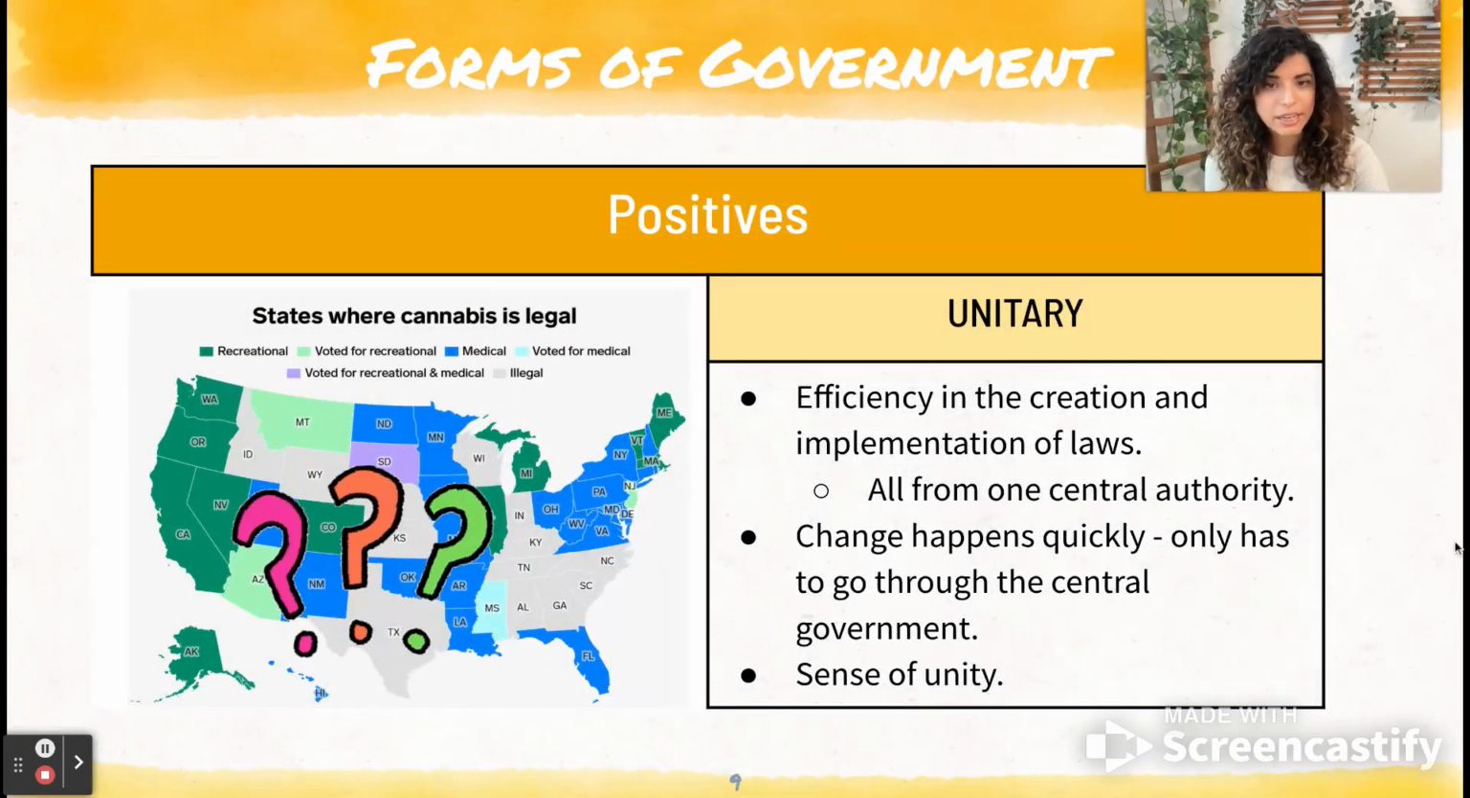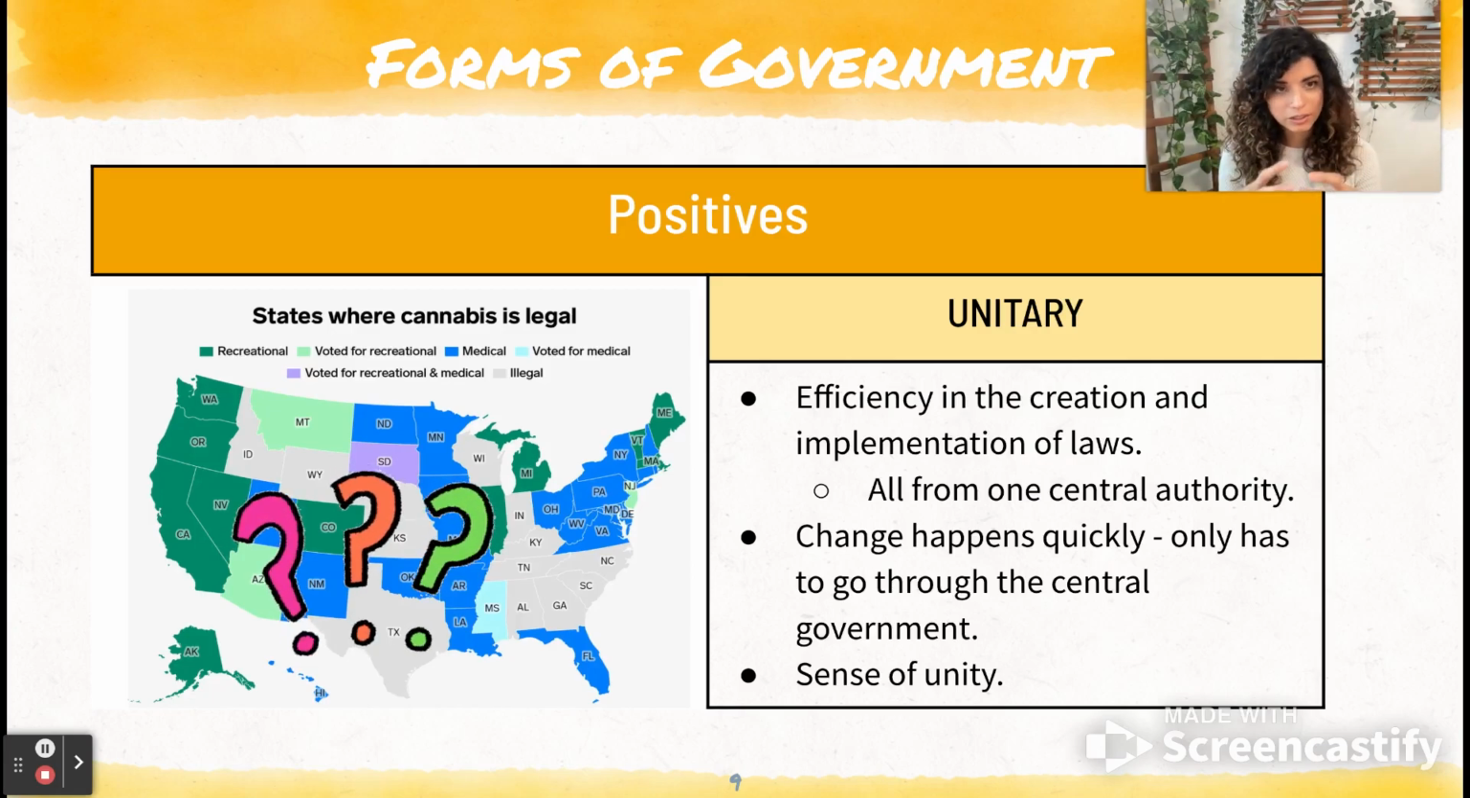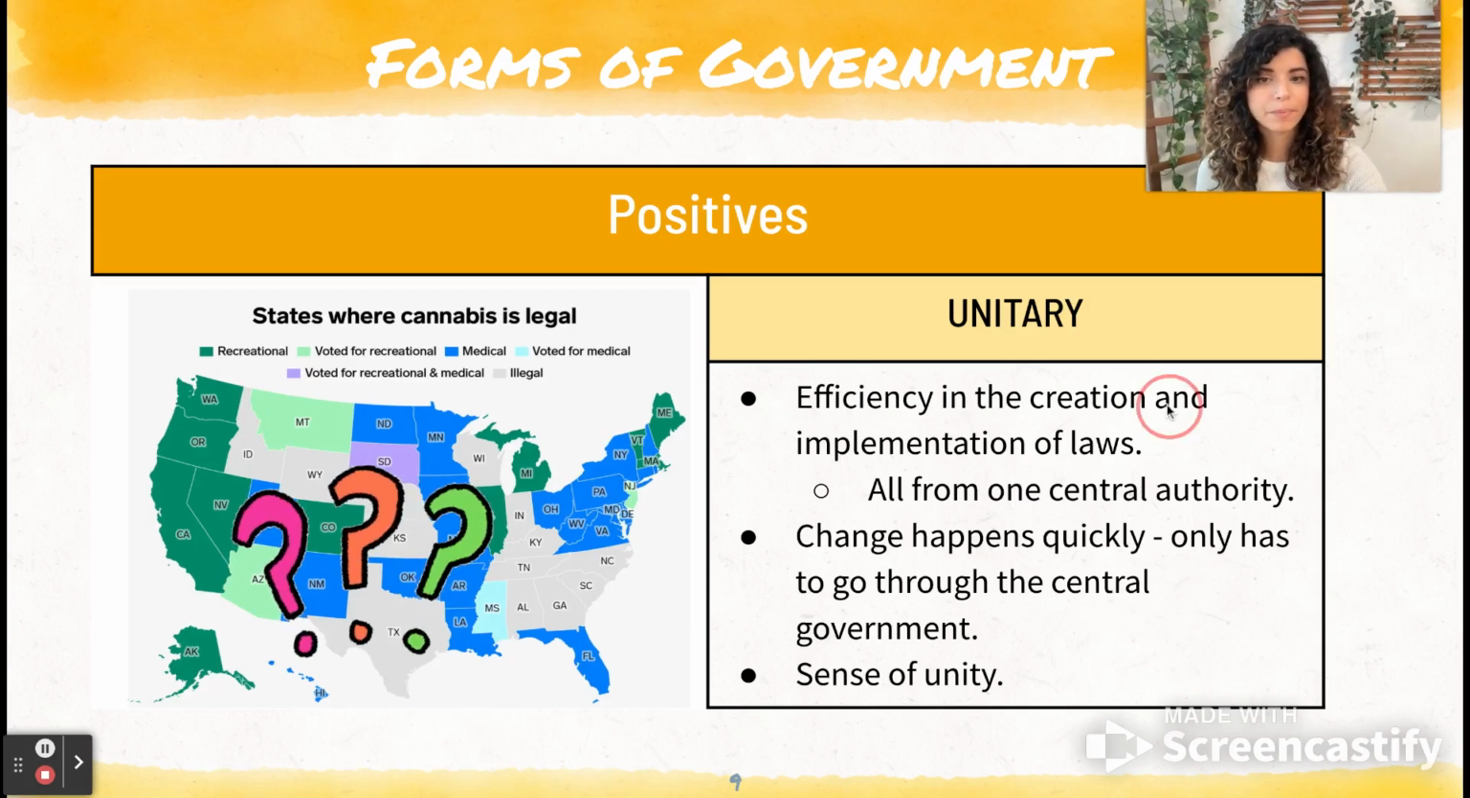For unitary states, they tend to be far more efficient in the creation and implementation of laws because this is all coming from one centralized authority, one centralized place. So that just makes it more streamlined, far more straightforward. Change also happens quickly because there's only one centralized channel they have to go through, and it tends to have a greater sense of unity. So in a unitary state, you would not see all these different policies happening in different areas of the country. Instead, it would be one centralized policy that would be implemented quickly and across the board.